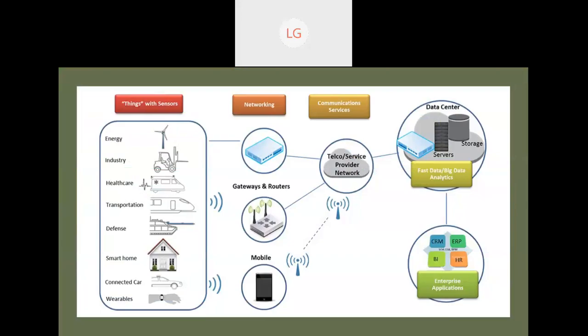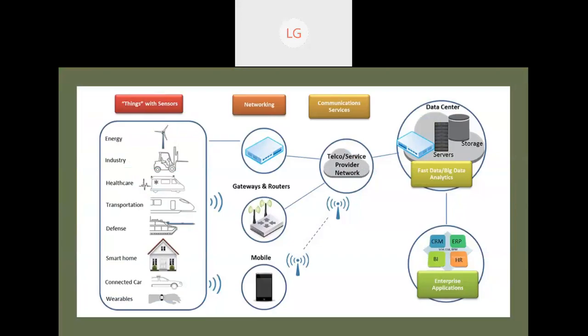So here on the left hand side, you can see things. The applicable areas we are showing are energy, industry, healthcare, transportation, defense, smart homes, connected cars, wearable technologies. All these things will have some kind of sensor. What kind of sensor and what is the cost of this sensor, I am going to discuss in my coming slides. First I am just showing you these are the things and these are the areas where we have provided the sensors. Now these sensors collect all this information and move toward the networking layer.